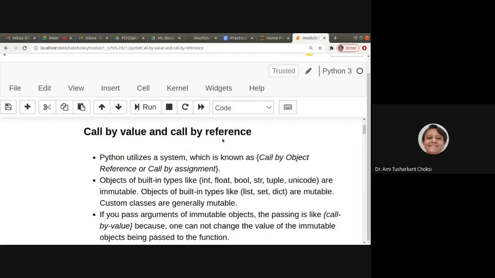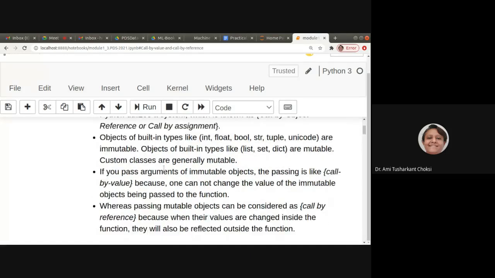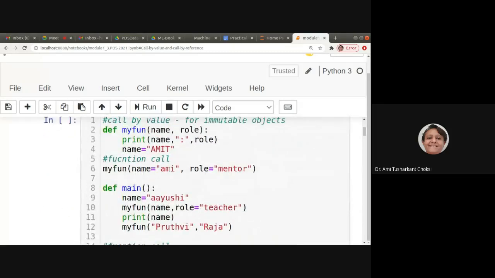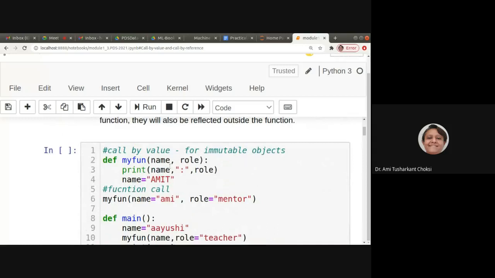Call by value and call by reference. We have just talked of all these things. Let us see the example here so we can have the idea. def myFun, name and role. It is a very simple function with two parameters. It prints name, colon, role. Then after that I am changing name is equal to Amit.